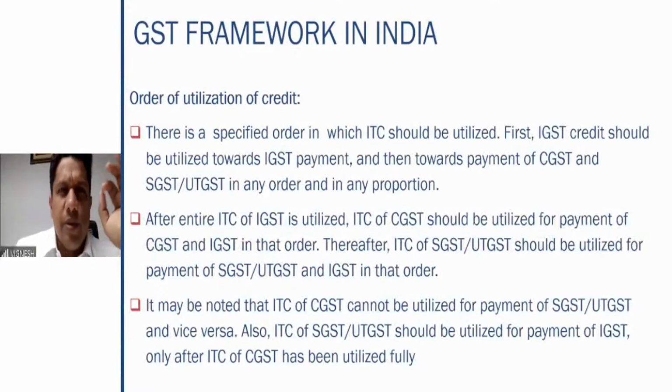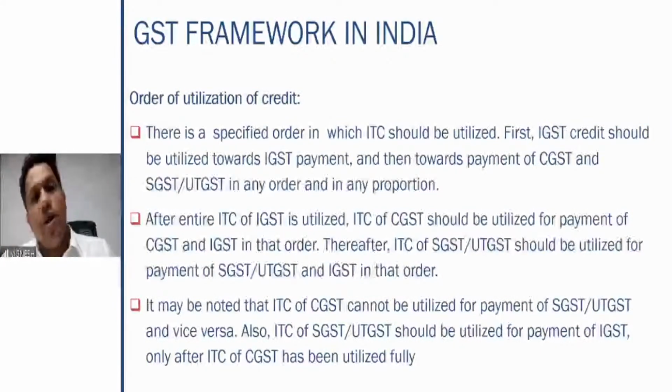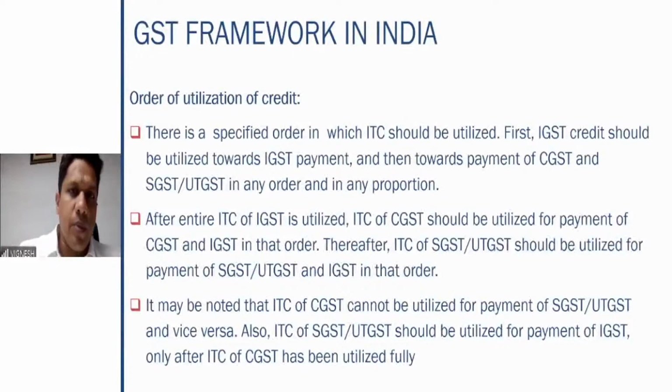The government has specified the method of using this input tax credit. That means when you have output GST, that is, you have collected GST on the supply of goods or services, and you have some credits lying with you, what is the way you can use the credits to pay those taxes? That is what we are going to see now.